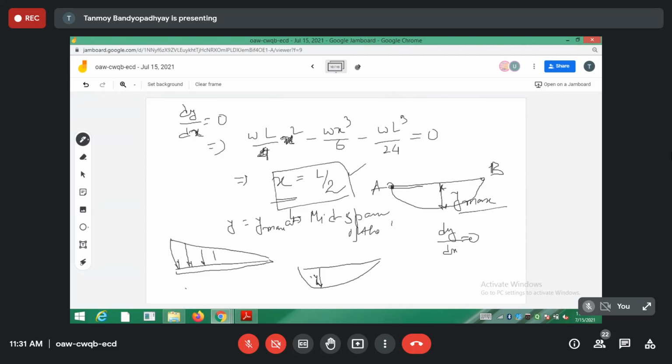We will be doing problems on triangular loading, so that is why I am just asking you to check this one. See if L by 2 is coming out, and do it quickly.